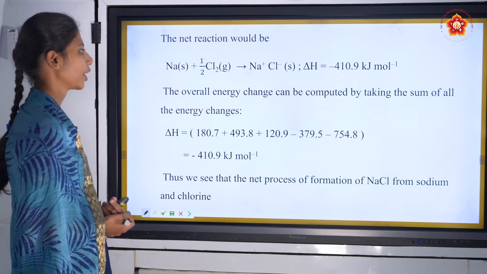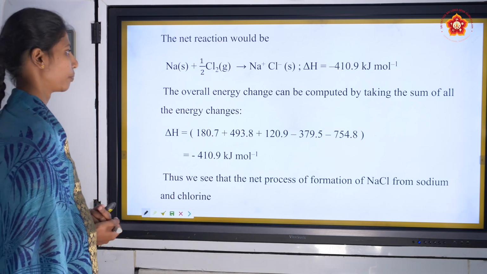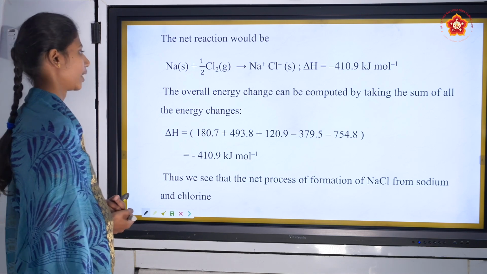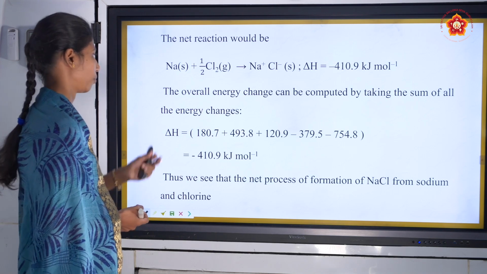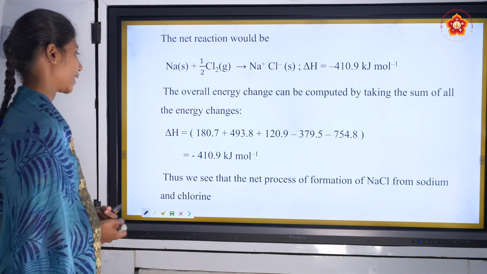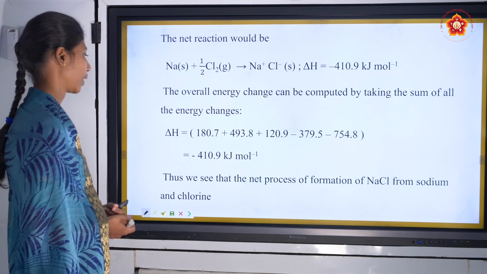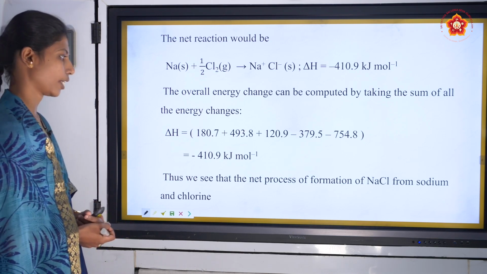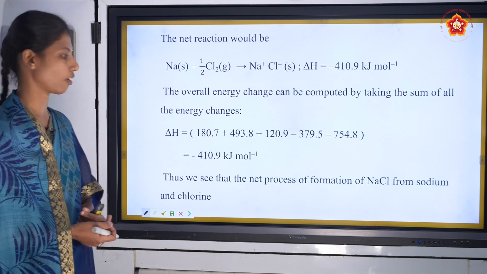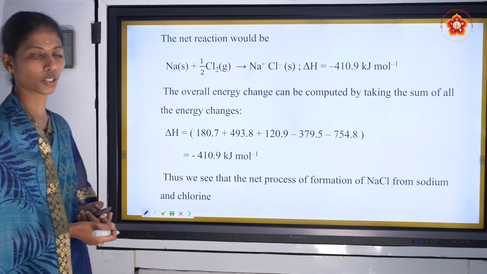The overall energy change can be computed by taking the sum of all the energy changes. Considering the total of 5 steps, we get a ΔH value of minus 410.9 kilojoule per mole. Thus we see the net process of formation of NaCl from sodium and chlorine.